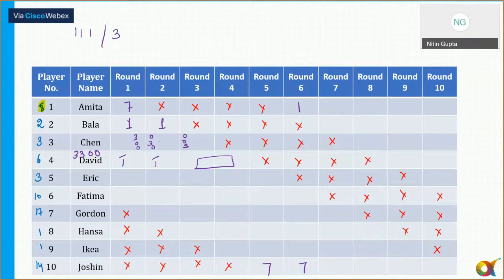Just a minute, guys. Let me see the table once again. Just give me 1 minute.